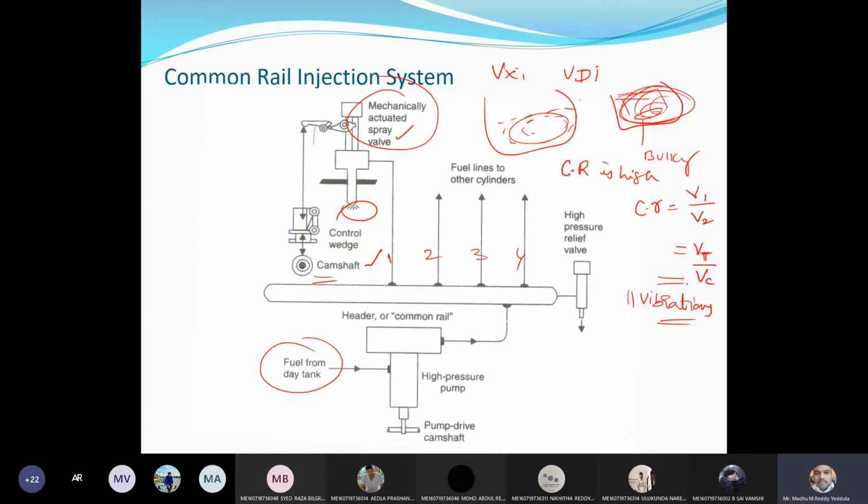Nowadays all the diesel engines are refined. If you go back some 10 years, you could feel the vibrations even inside the cabin. If you touched the gear knob or steering or dashboard, they used to vibrate because of the higher compression ratio.